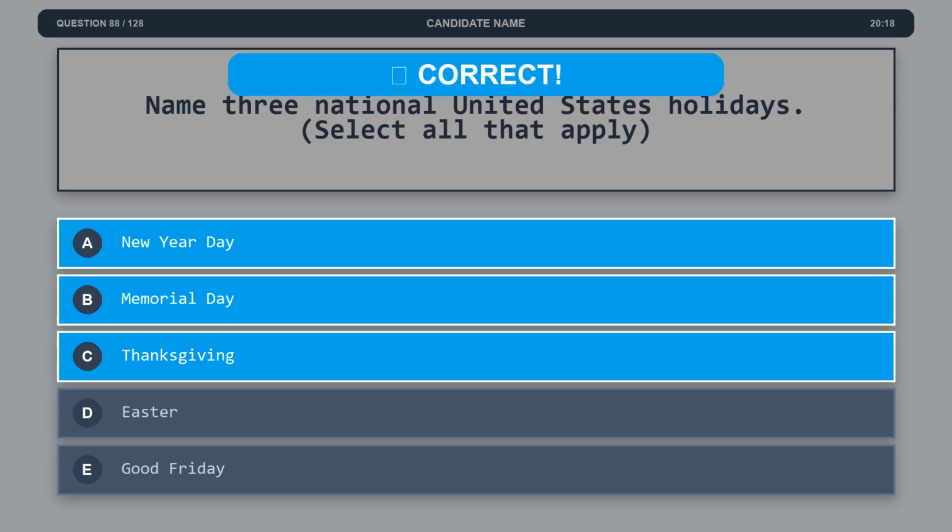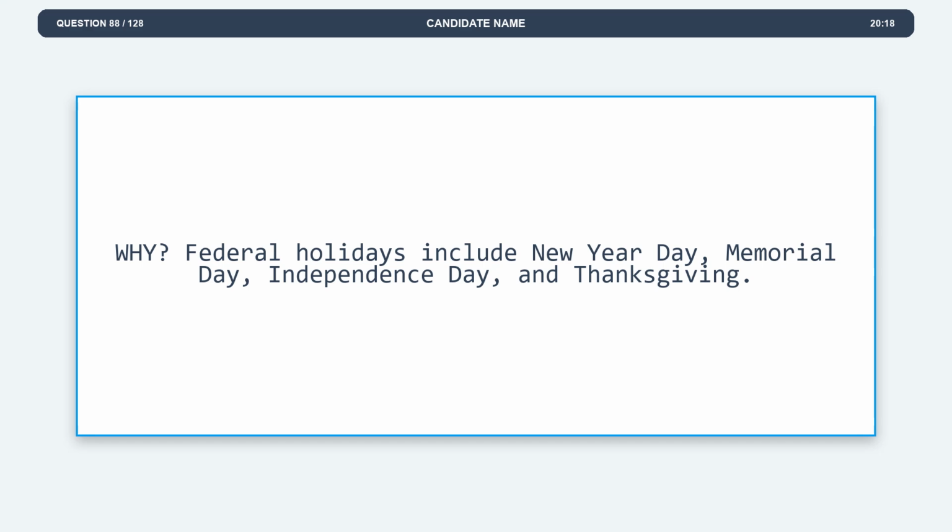Option A, New Year Day. Option B, Memorial Day. Option C, Thanksgiving. Explanation. Federal holidays include New Year Day, Memorial Day, Independence Day, and Thanksgiving.